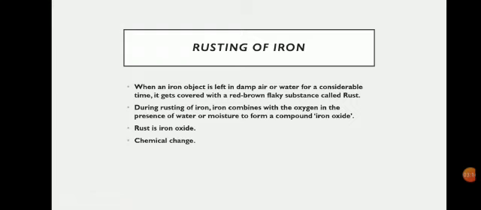Any kind of iron utensil available in the kitchen, not the stainless steel that we use, but only those made of purely iron, whenever it is exposed to or dipped in water, gets rusted slowly. This process is not a very fast or quick process, rather it is a slow process. Sometimes you can see rusted iron grills. That is why the grills are basically painted. That we will discuss later, how we can prevent the rusting of iron.